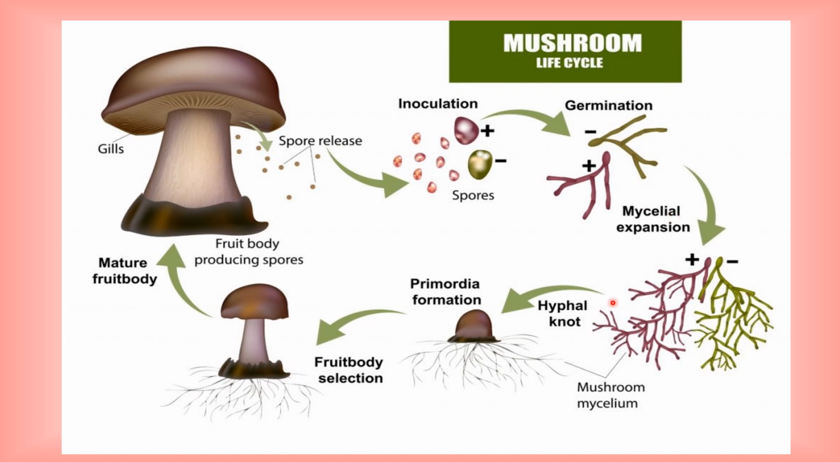The mycelial expansion goes to the hyphal knot formation, then to primordial formation, and finally fruit body selection, and the immature form of mushroom can develop as a matured fruit body. Then again the fruit body can produce maximum spores and start the next new life cycle.